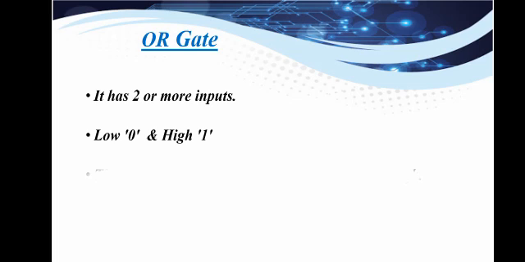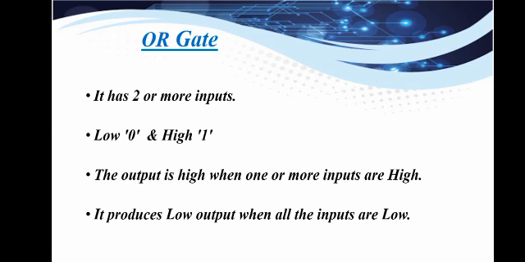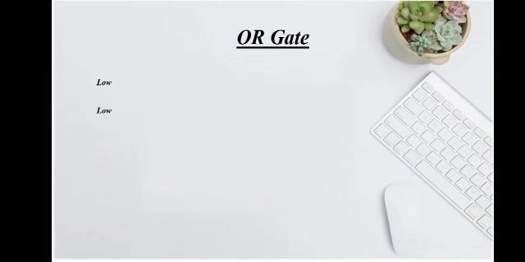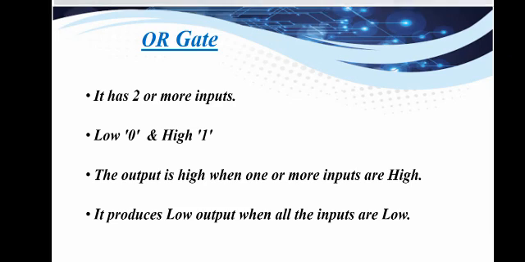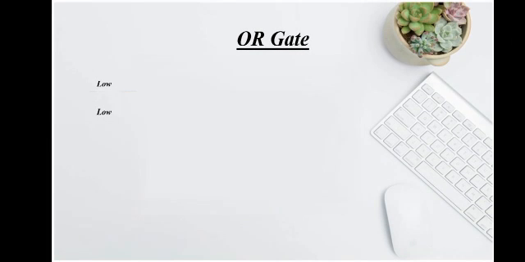Coming towards the second gate, that is the OR gate. OR gate has two or more inputs. The output of an OR gate is low only when all the inputs are low. Low is represented with 0, high is represented with 1. Previously we were using the words low and high, but in the next slides we will use 0 and 1 instead of low and high. Coming towards the diagram form of the OR gate, if both the inputs are low, it will